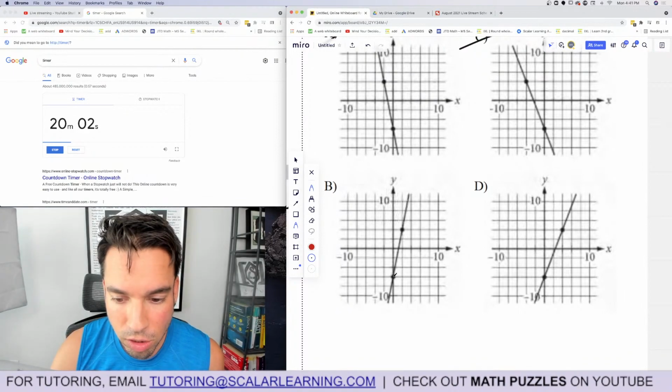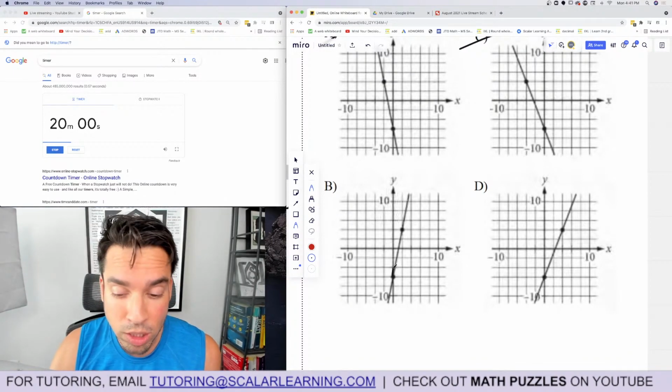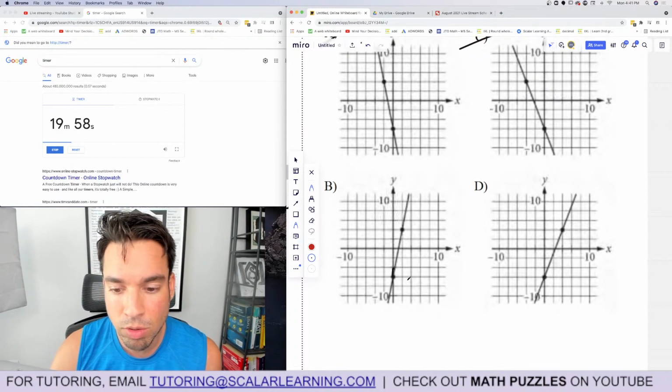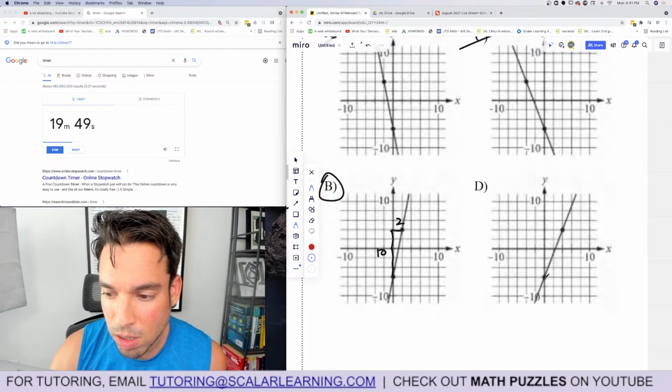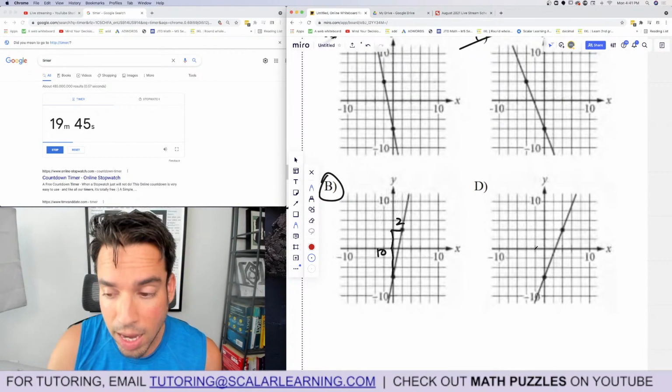This one looks like it does because it goes up 1. Now, granted, I know that's 2, but okay, let's go up by 2 then. So 2, 4, 6, 8, 10, and then a run of 2. 10 over 2 is a slope of 5, but let's just do this one just for fun. 2, 4, 6, 8, 10 over 4, so that's a slope of 5 halves.